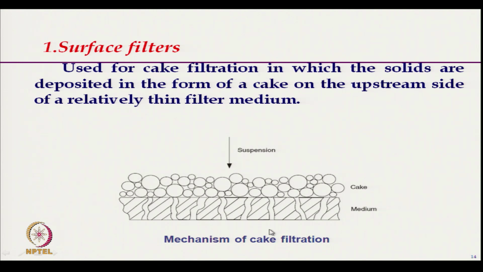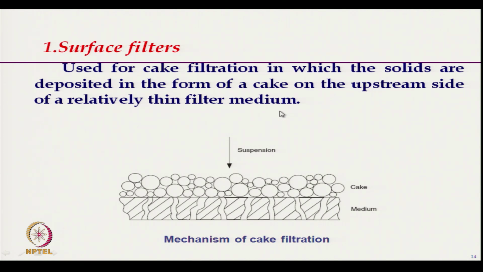Now, from this diagram it is clear that the particles are accumulated on the surface of the fabric. So, this is the use of cake filtration, in which the solids are deposited in the form of cake on the upstream side of a relatively thin filter medium.